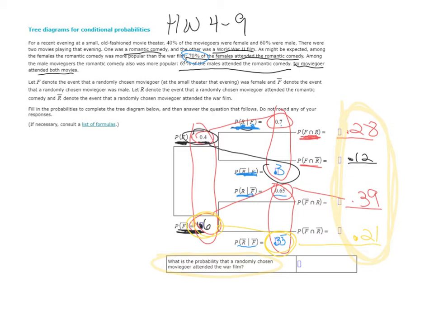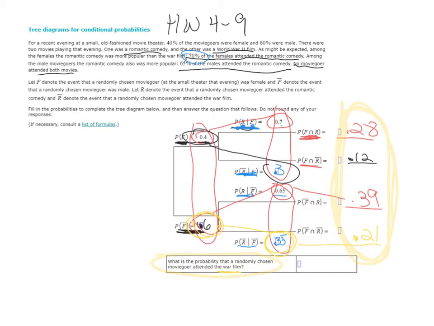The last question says, what is the probability that a randomly chosen moviegoer attended the war film? The people that attended the war film were the ones not going to the romantic comedy, right?